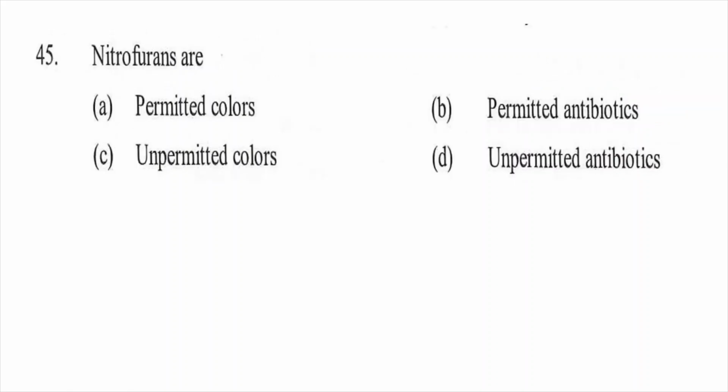The next question is nitrofurans are option A permitted color, option B permitted antibiotics, option C unpermitted colors, option D unpermitted antibiotics. So the right answer will be D. It's unpermitted antibiotics.